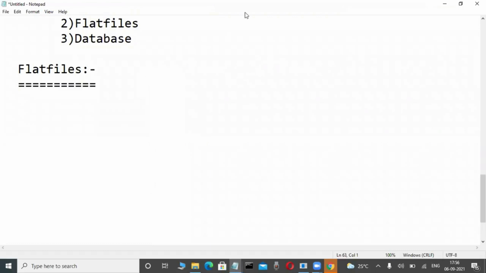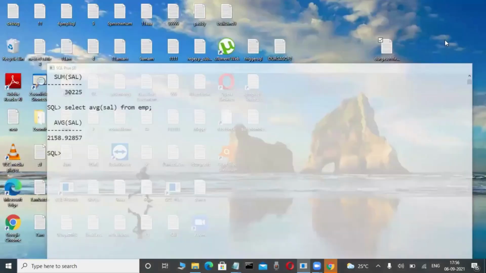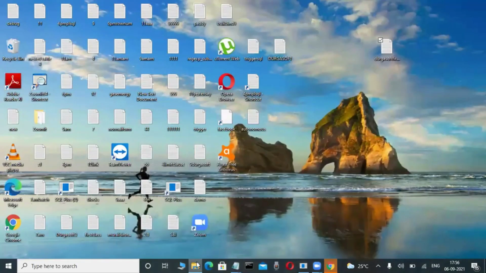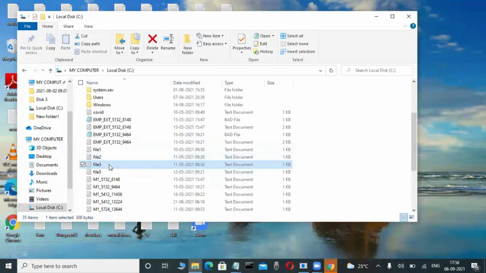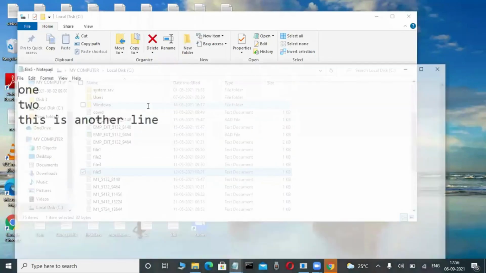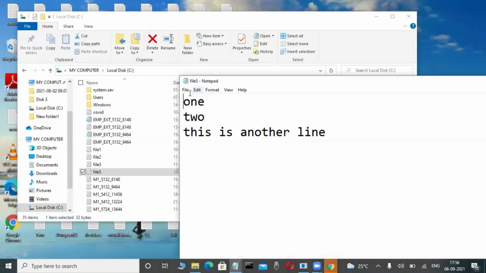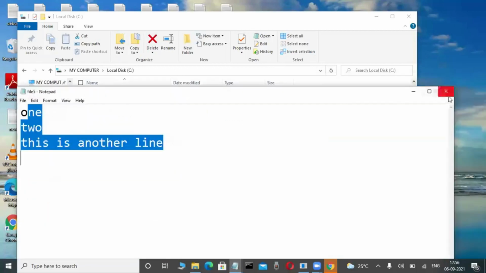Now slowly concentrate here. This is an old-style concept. Observe here. Suppose today I want to store some data or information in the C colon or D colon drive, like this. Here only I want to store the data.